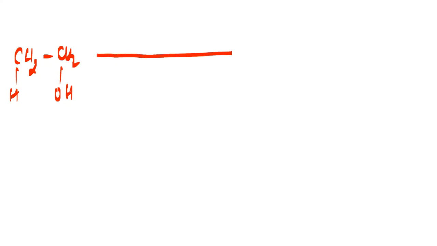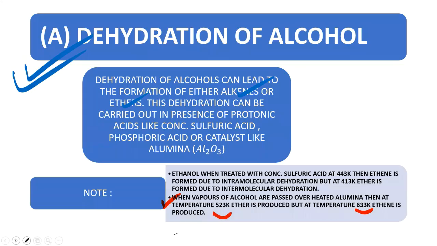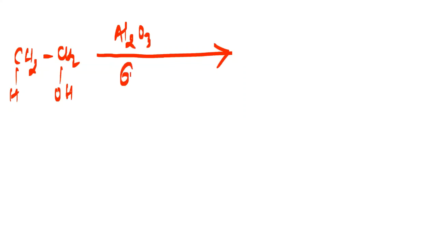So now, my dear friends, if I take an alcohol here, in place of concentrated H2SO4, I am using a catalyst now, Al2O3. And the temperature which is given is 633 Kelvin. What will happen? The same thing will happen, dehydration.